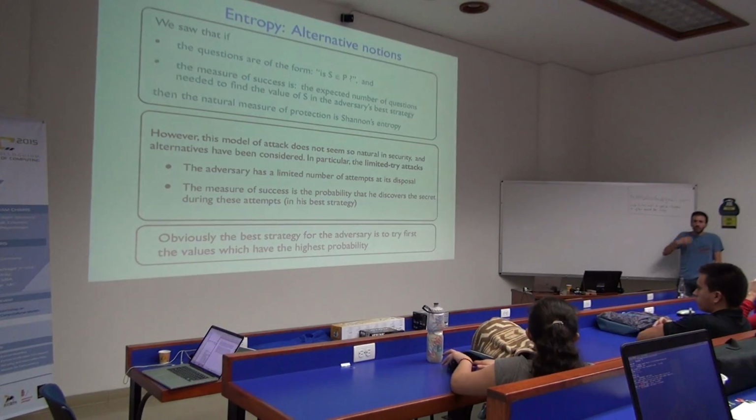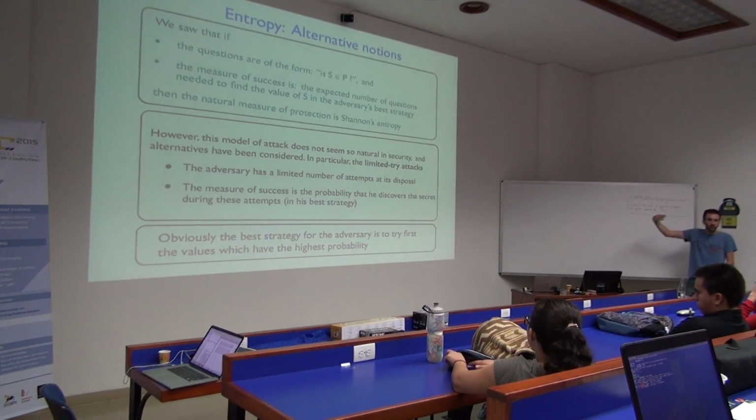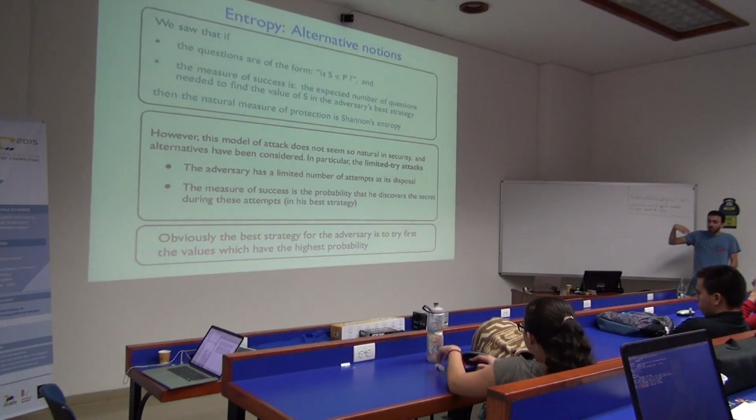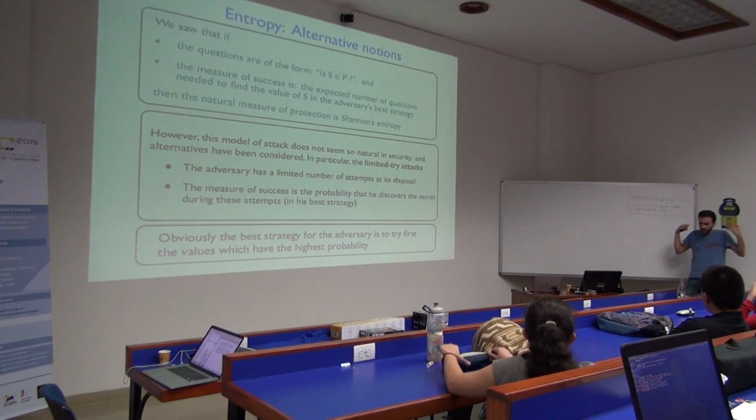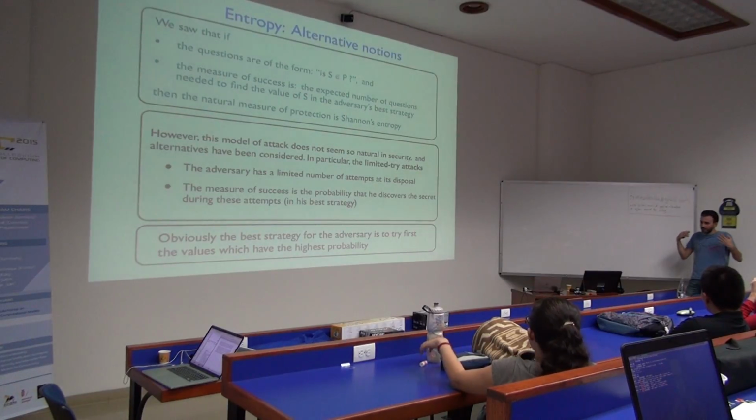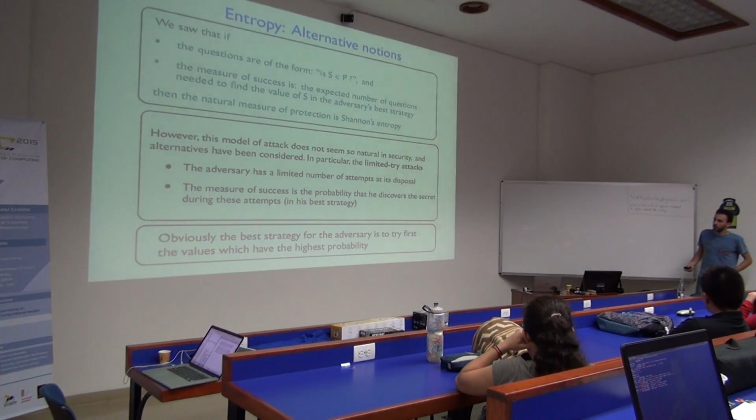So this possibility of keep asking questions might not be natural all the time. So sometimes the attacker has one attack to do, and if he can guess your secret and enters your system, okay. Otherwise, he loses. So in this case, this repeated situation doesn't make sense.